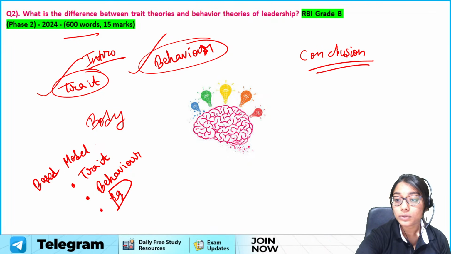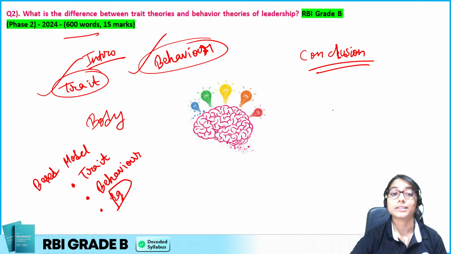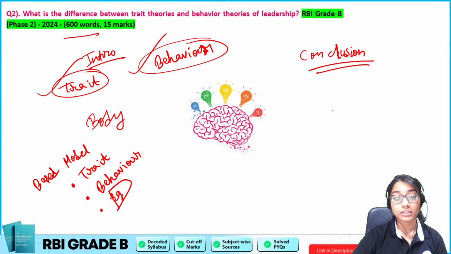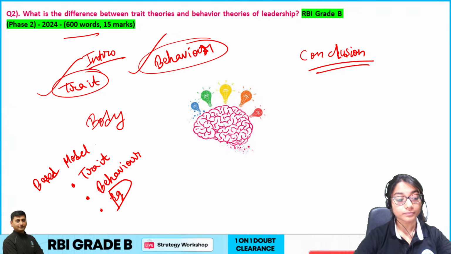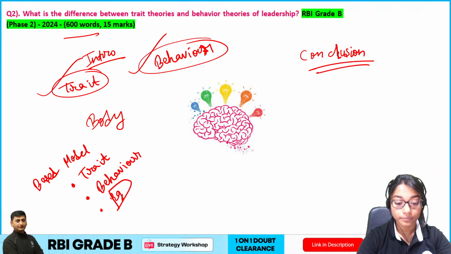Can somebody tell me what I am supposed to write in the conclusion? I need an optimistic solution. What sort of solution am I supposed to give? I just did the differentiation between two theories. Now, what can be an optimistic solution? Can you guess? Can you try? Anybody?